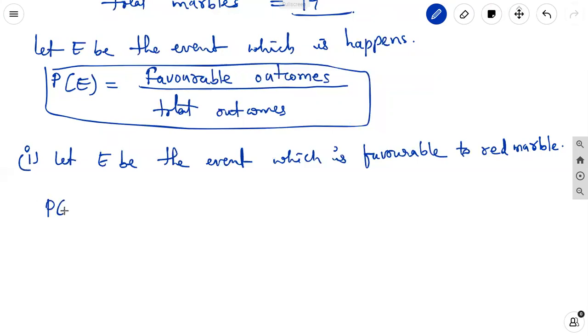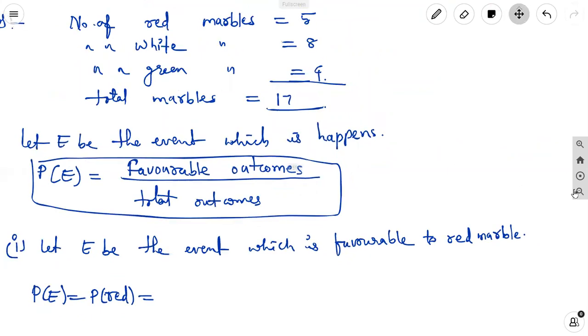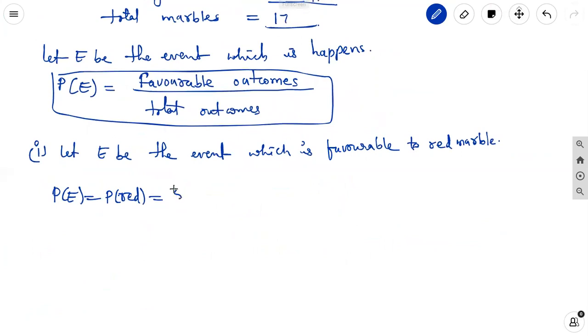Then probability of E, or probability of red marble, is equal to: how many red marbles are there? 5 red marbles are there. So 5 by total, how many? 17. 5 by 17. This is the first case.